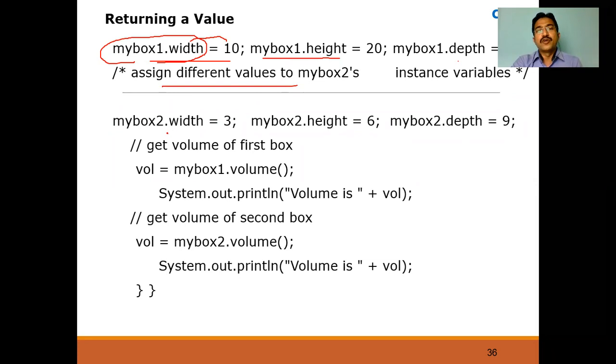Now assign different values to my box 2's instance variables. My box 2 dot width equal to 3, my box 2 dot height equal to 6, my box 2 dot depth equal to 9. So once that is done, I'm going to call the method.